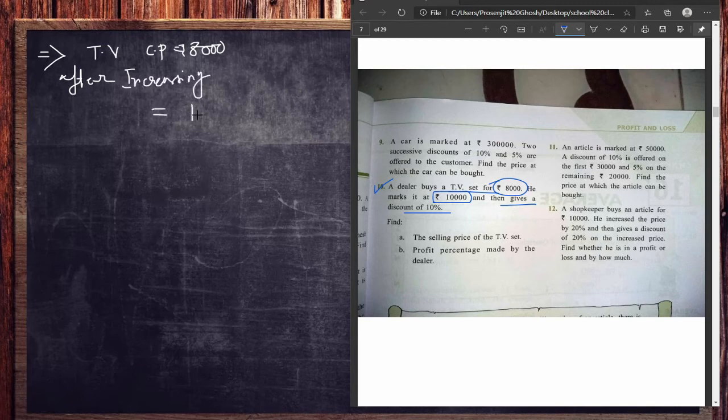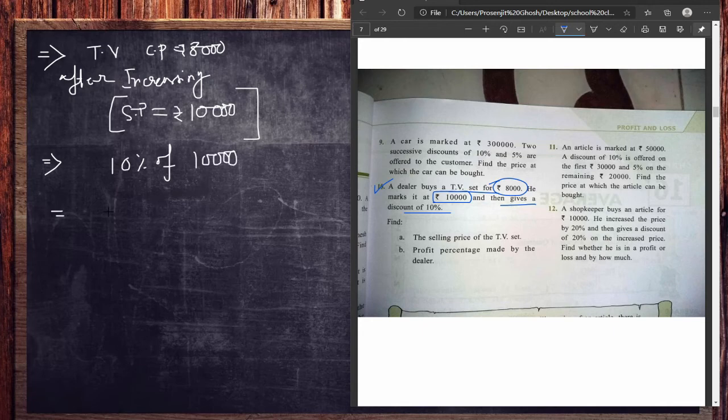It is giving you 10,000 for each of these sets. All right. So he gave 10% of discount. Now, what is the 10% of discount applied on? That is applied on SP, right? So this 10% will be for SP. Now, what is SP? That is 10,000 rupees.